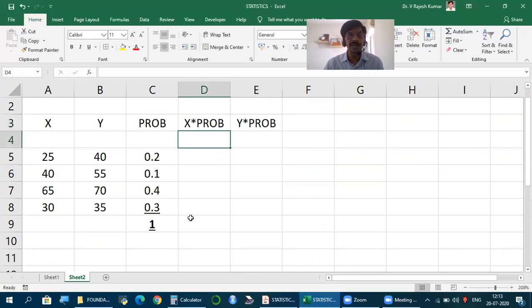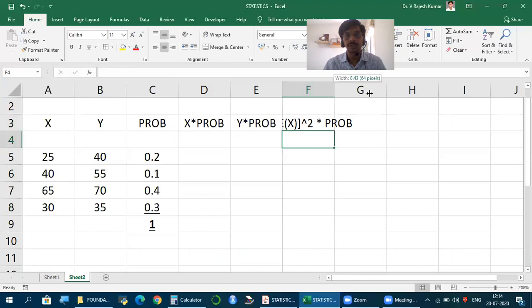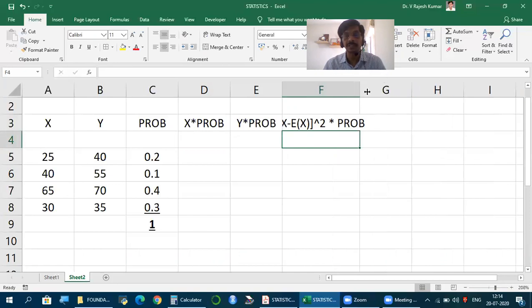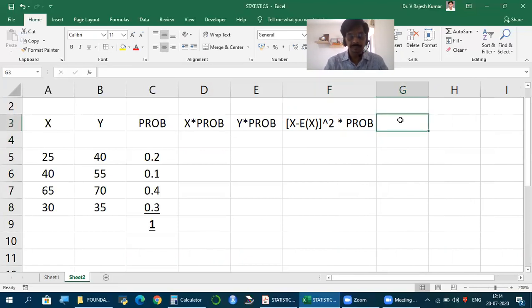When you calculate and total, this will give us means, expected value. Then X minus E of X whole square into probability. So showing the calculation directly, X minus E of X, so X minus the expected value square into probability. Similarly, Y minus E of Y whole square into probability.